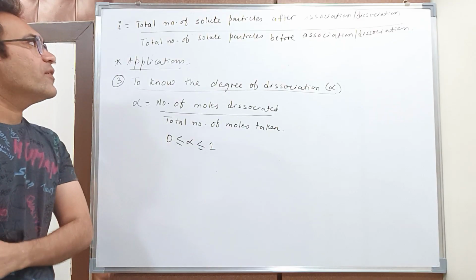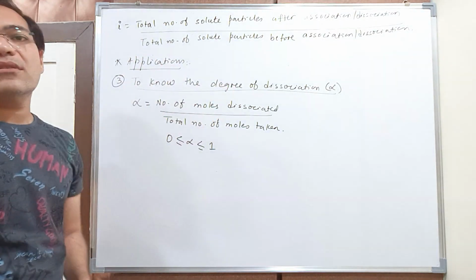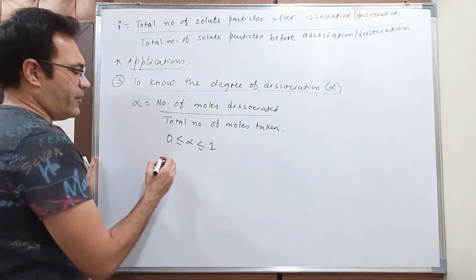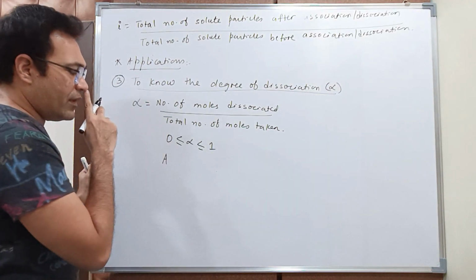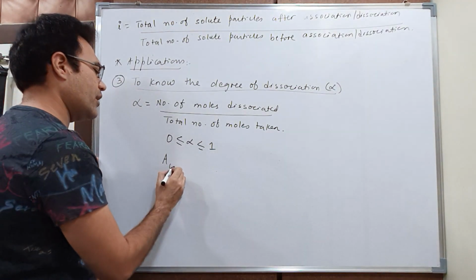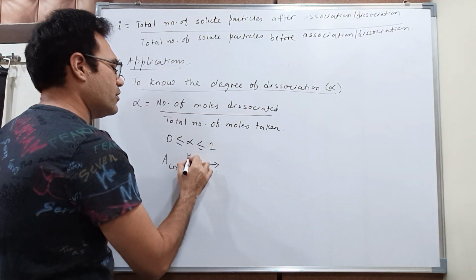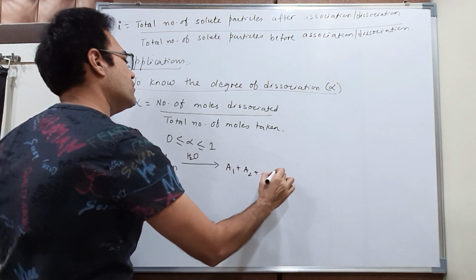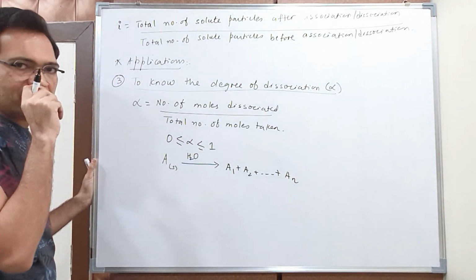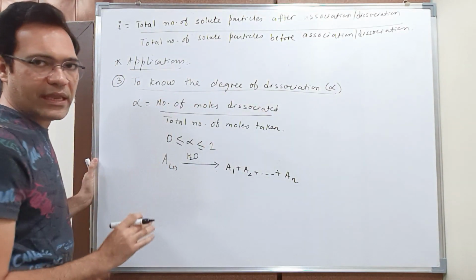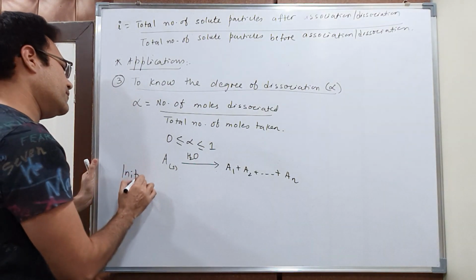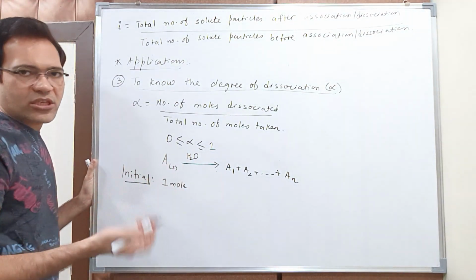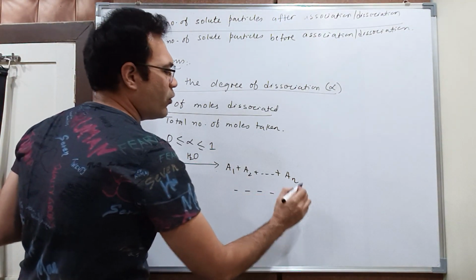Let us derive how we can find out the degree of dissociation from the Van 't Hoff factor i. Suppose I have an electrolyte A, and I dissolve it in water and it gives me n number of ions A1, A2 up to An. Suppose I have started with 1 mole of A, so initially there won't be any dissociation and I won't get any ions.